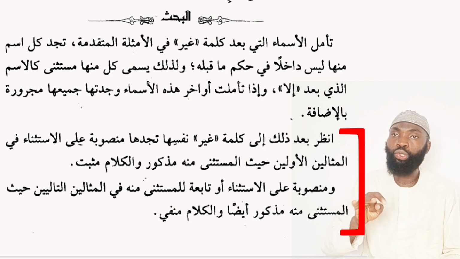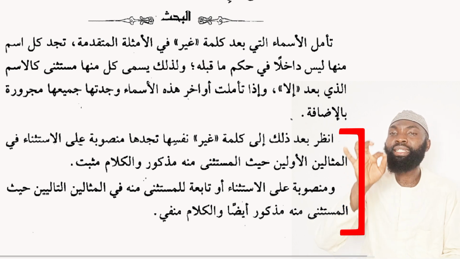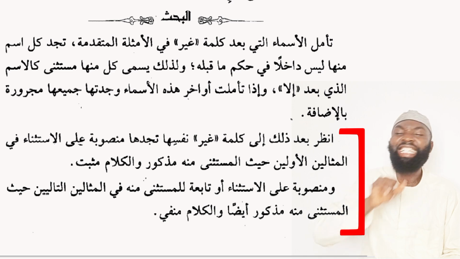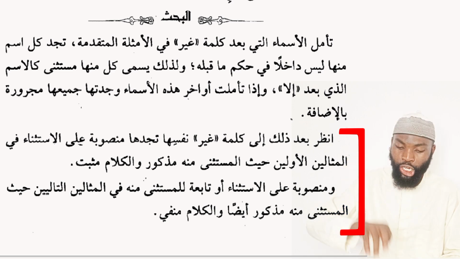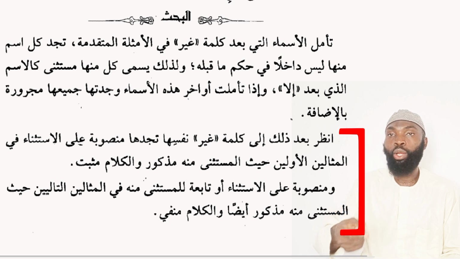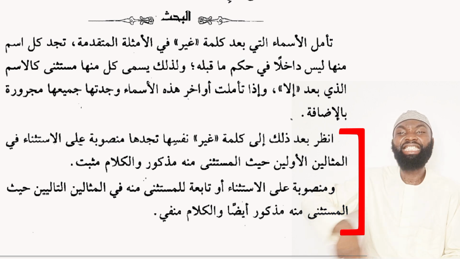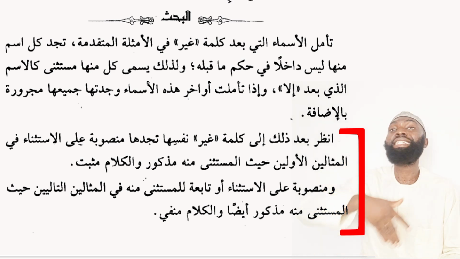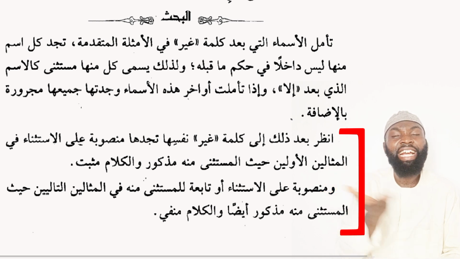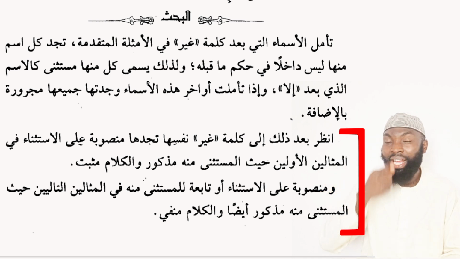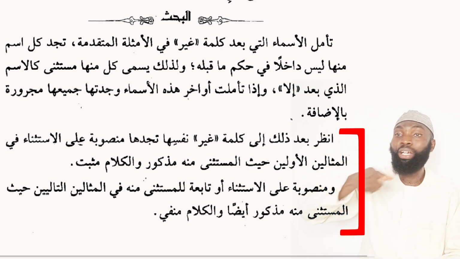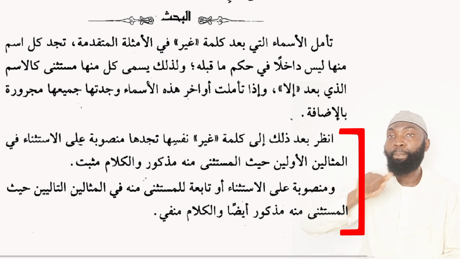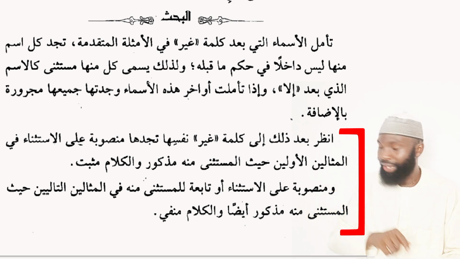And this statement also mentioned al-mustathna minhu, which is the general term from which exception is made. You know when we said ittaqadat al-masabih, the masabih there is the general term. So it is from these lamps that we're now making exception of one. So when that mustathna minhu is mentioned and the statement is a positive statement, ghayra will take fatha.